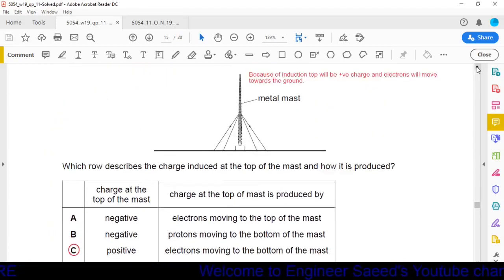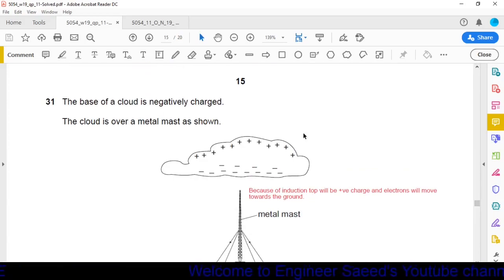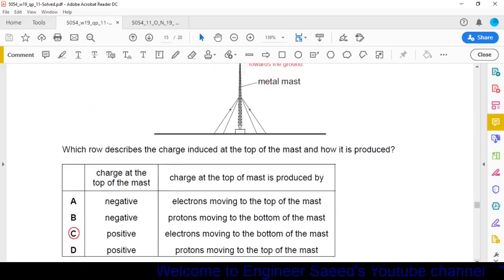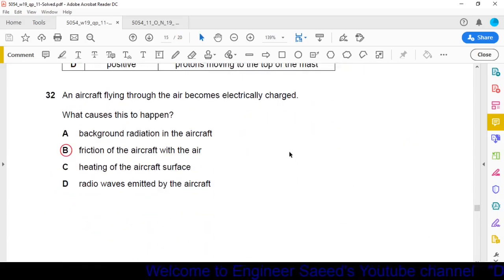Okay, in the previous question, we have seen that in the cloud, the electrical charges are developed because of friction. So the same reason is also here. Charges are developed on the aircraft because of the friction with air. So the correct option is option B.